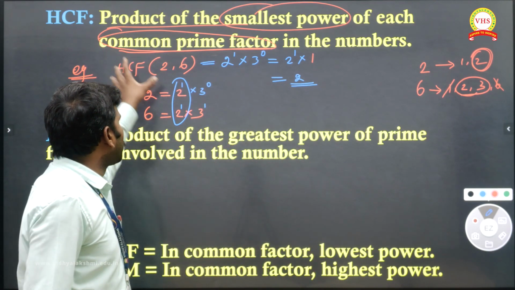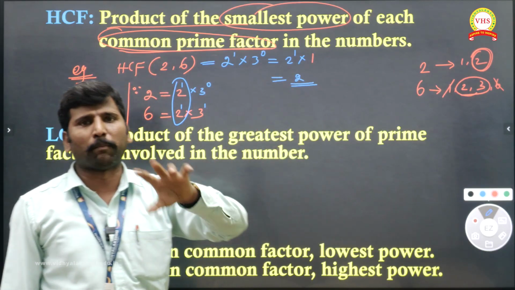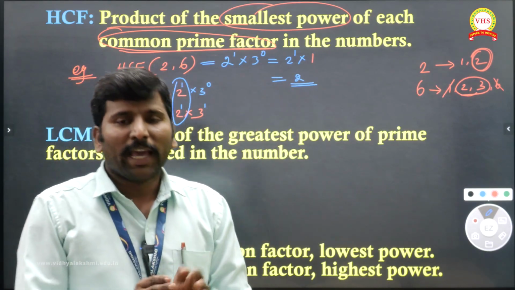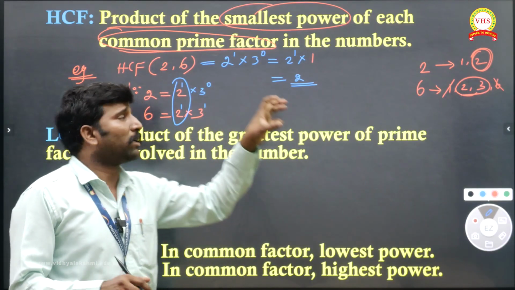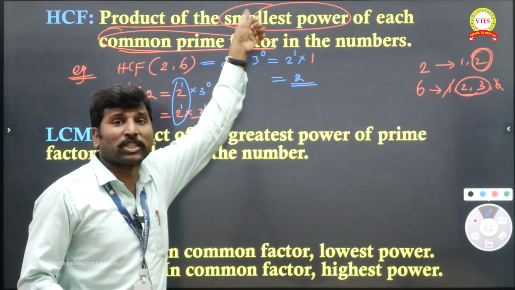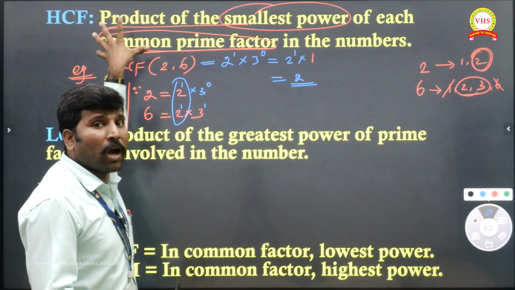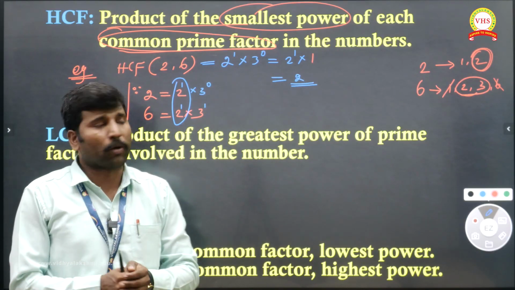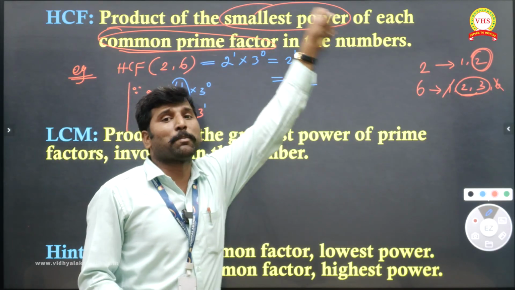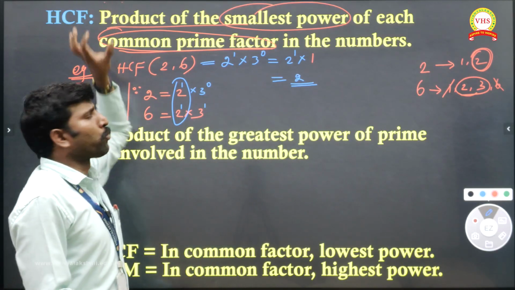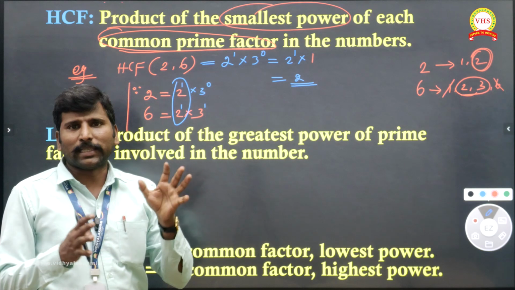So the HCF of 2 and 6 is 2. Very important: HCF means highest common factor, but the proper definition is the product of the smallest power of each common prime factor. In that, you should take the smallest power and multiply. That is the HCF.